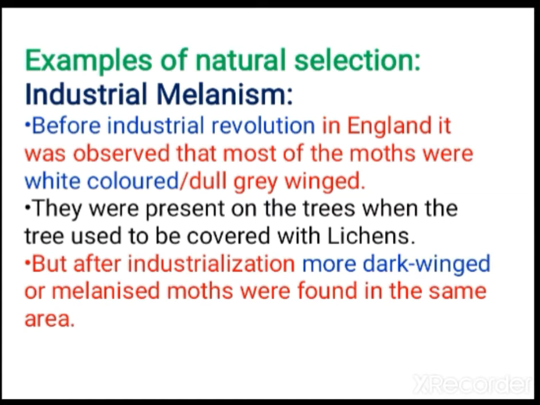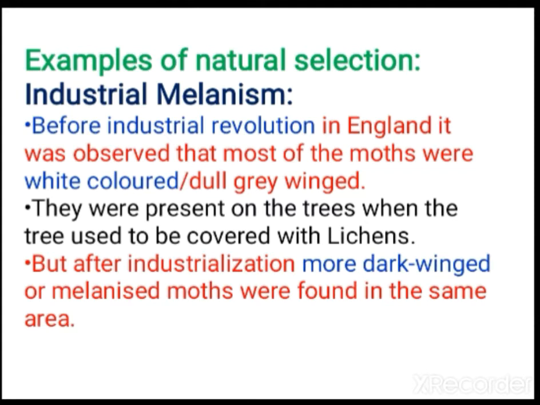Industrial melanism. This is a repeatedly asked question in the board exam. It can be asked in 3 marks or 5 marks. Before the industrial revolution in England, it was observed that most of the moths were white colored or dull grey winged. They were present on the trees, which used to be covered by lichens. When the moths sat upon the tree, the predators wouldn't be able to find them, because these white or dull grey winged moths camouflaged with the lichens on the tree. That's why they were saved from predation.